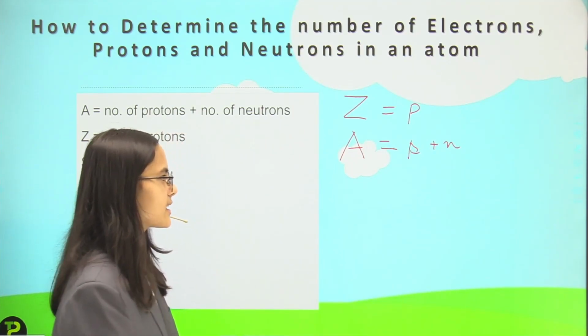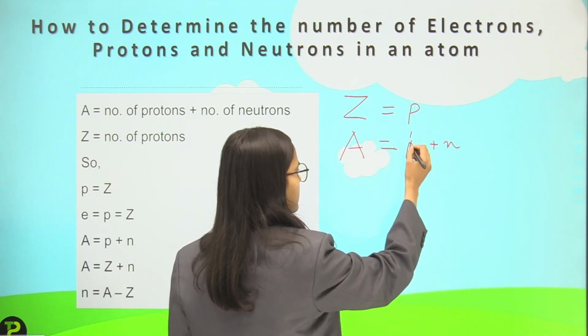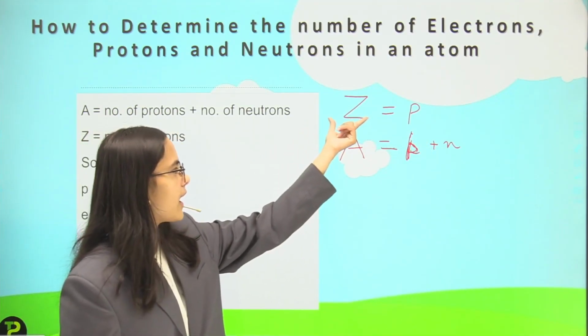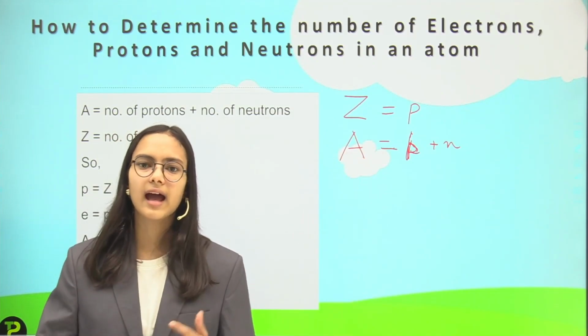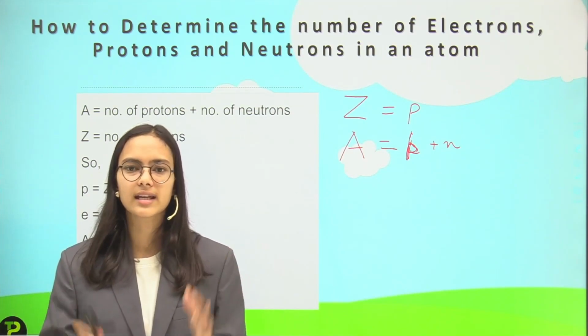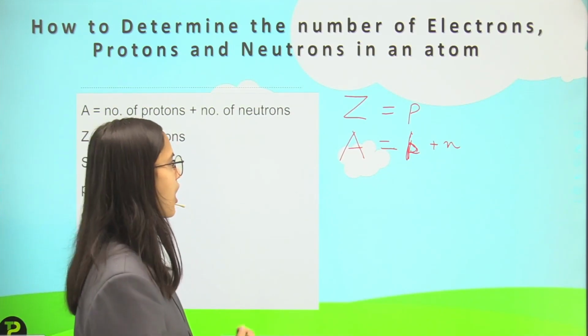So if I say, so this is the P. If I know the atomic number and the mass number, and I have to calculate the protons, neutrons and electrons in that particular atom, how will we calculate?